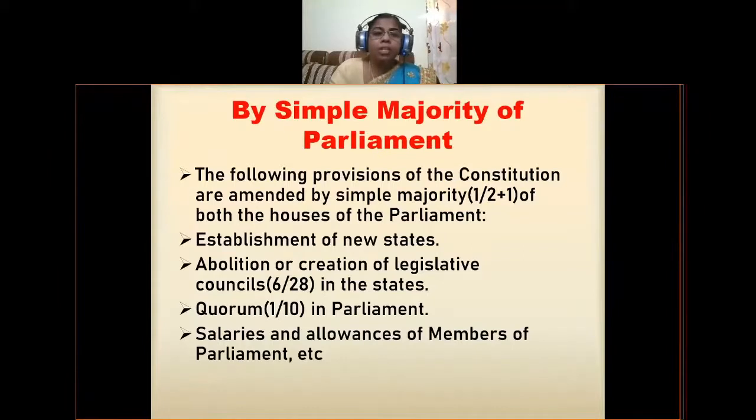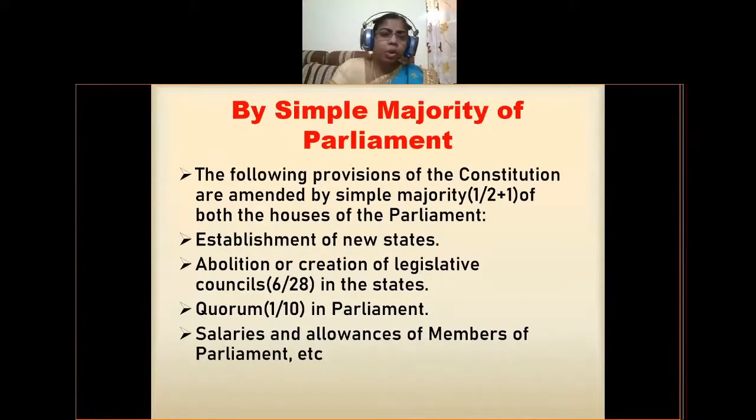Next one is abolition or creation of legislative councils in the states. We have 28 states in our country, and out of 28 states, only six states have a legislative council. That means the state legislature is bicameral: one house is the legislative assembly, another house is the legislative council. There is no compulsion for the state legislature to continue the state legislative council. So the state legislative assembly can request the Parliament of India to create or to abolish that house. It can also be done by simple majority of parliament.